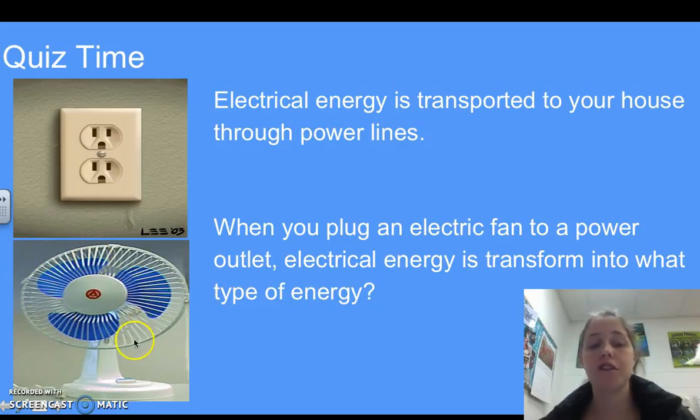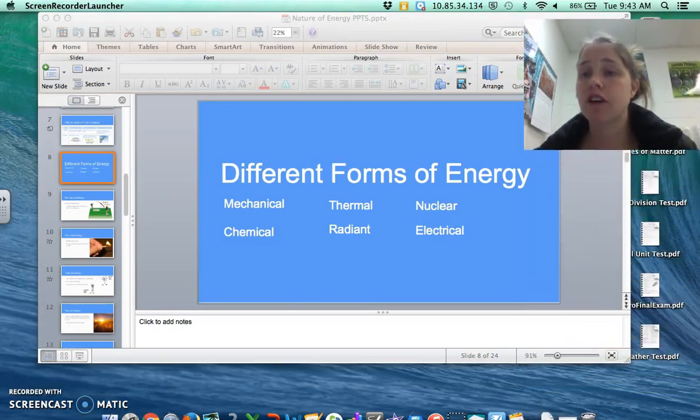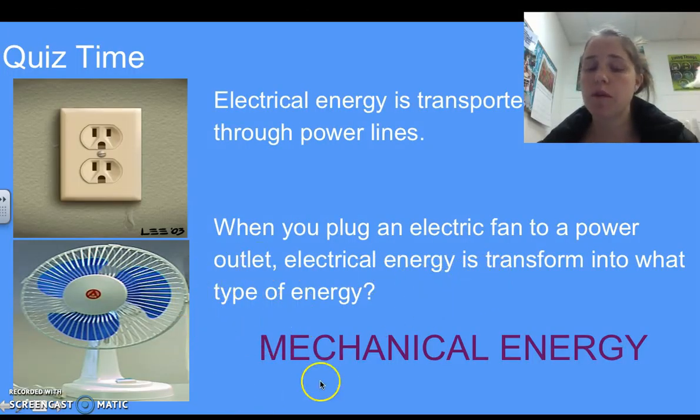So I want you to think of a fan, think of all the things that it does, and I want you to determine what type of energy that we already discussed is produced or is transformed into when the electric energy enters this fan. So go ahead and pause it and write that answer down. Okay. So the answer is mechanical energy, the energy of movement. These fan blades actually start moving around because of the electrical energy. So that electrical energy is transformed into mechanical energy.